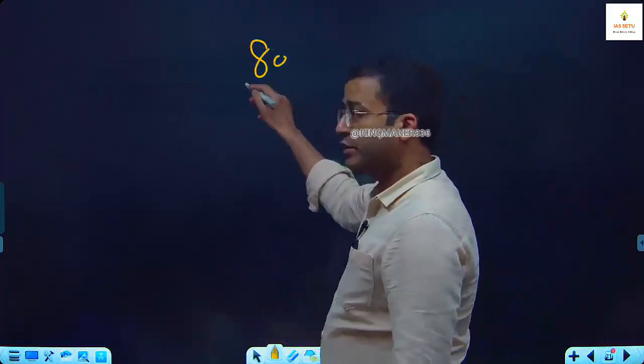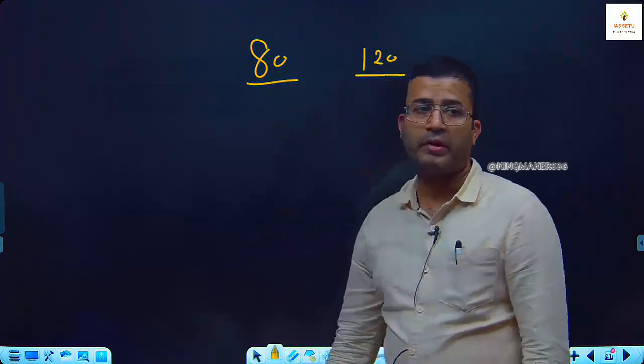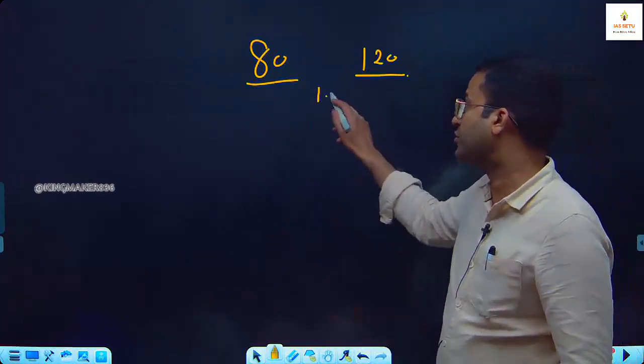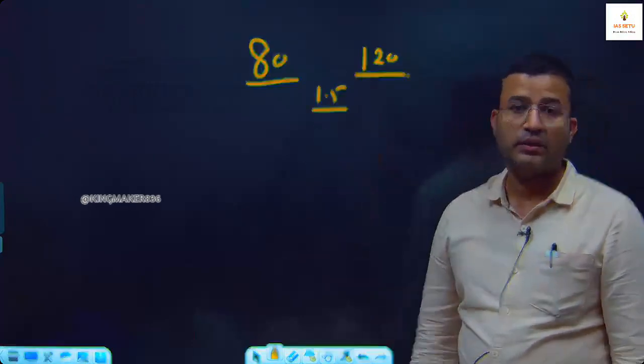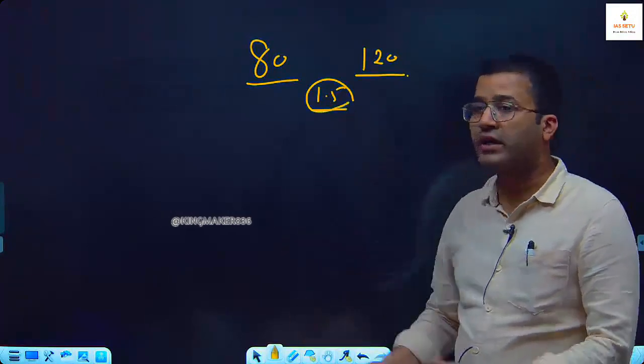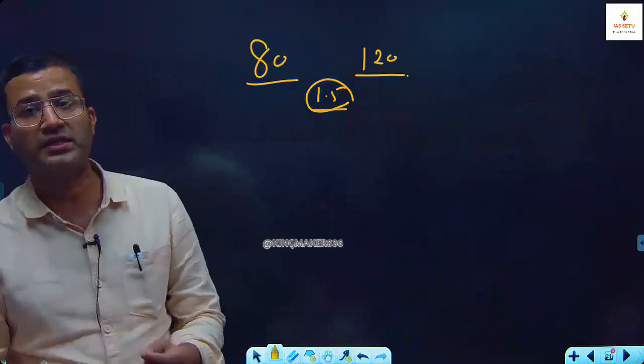Just 2 minutes. There are total 80 questions. They are going to give you 2 hours, means 120 minutes. ठीक है. Don't ever do a calculation that each question requires 1.5 minutes. This is really harmful calculation. Because what happens, students try to solve a question in 1.5 minutes and they make mistakes, carelessness, calculation mistakes.